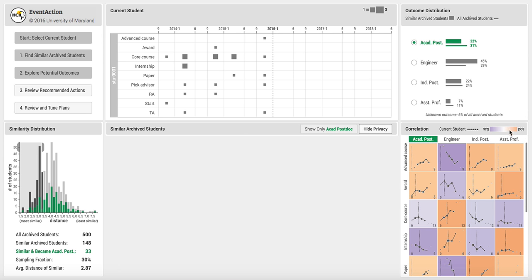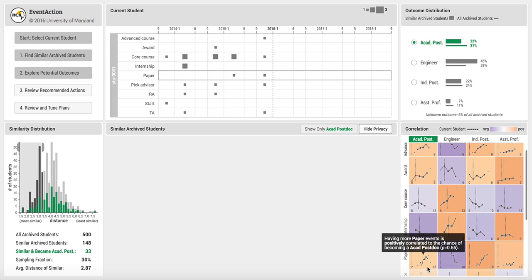Orange marks the positive correlation, while purple marks the negative one. So I see that having more advanced courses is positively correlated to the likelihood of becoming an academic postdoc. Besides, getting an award and publishing papers are also positively correlated.